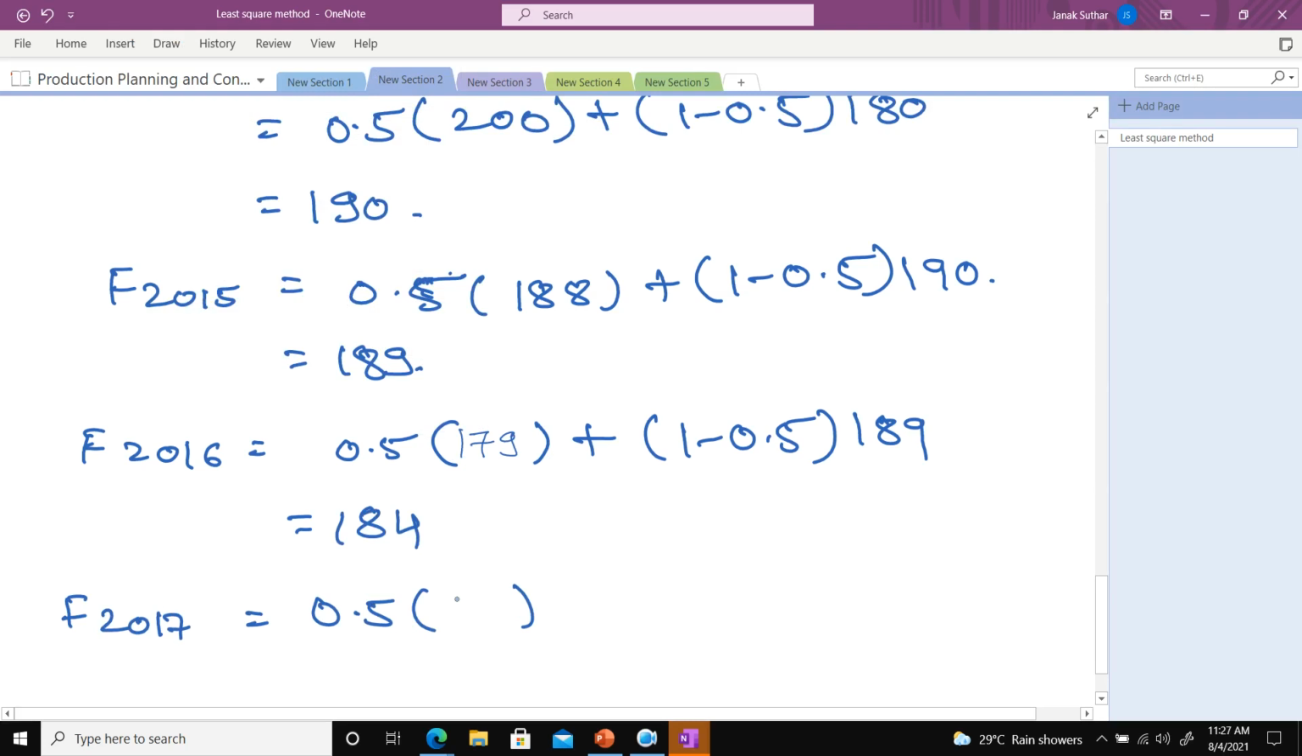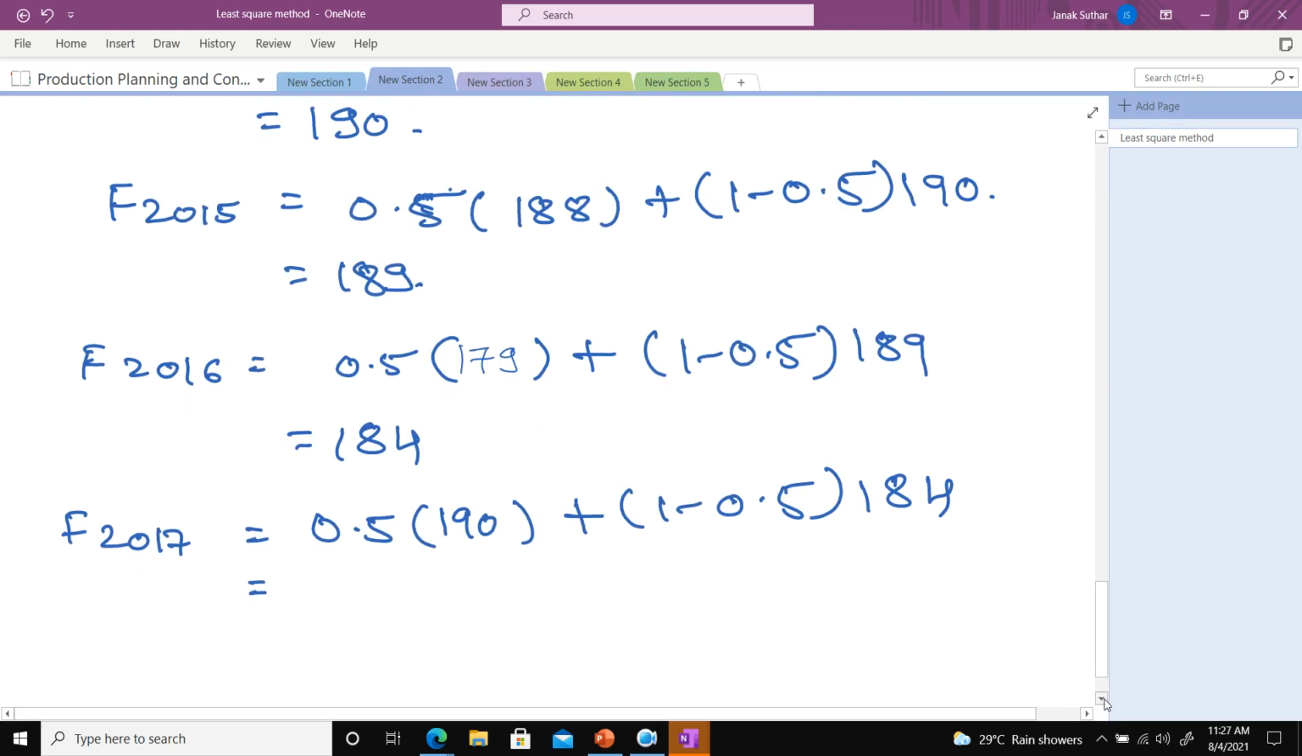Okay, for the forecasting of 2017, I just try to write all the things. 0.5, what is the 2016 demand? I think 190, plus 1 minus 0.5, 184. So can you calculate what will be the 2017 forecasting? 187.